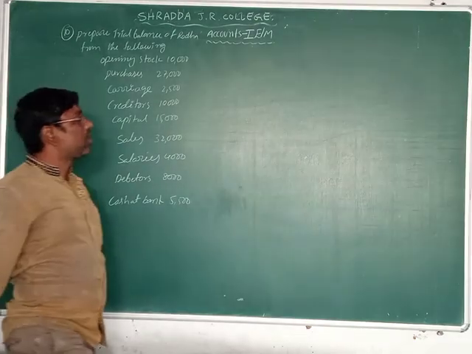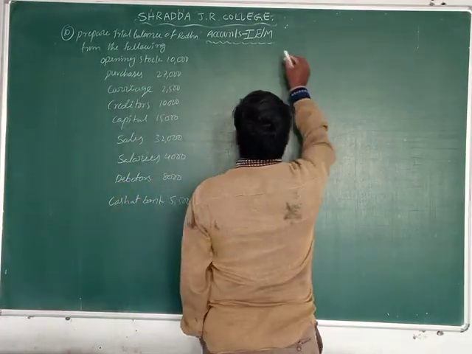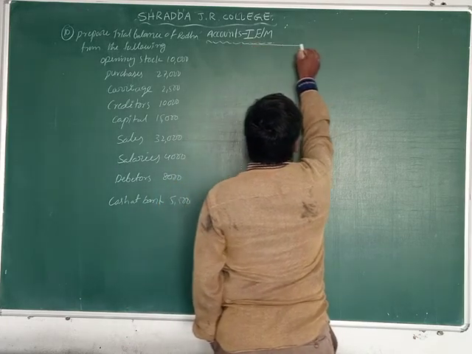This is very important. Now first of all, let us take the trial balance format.